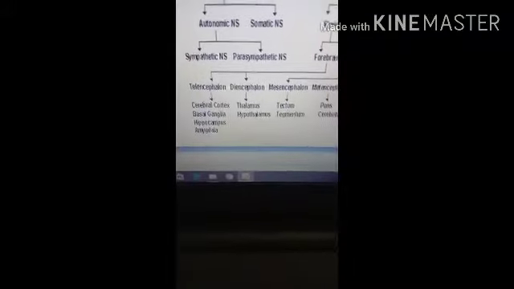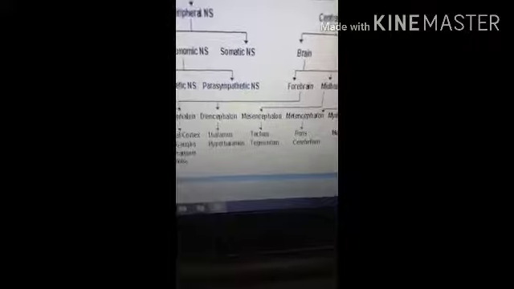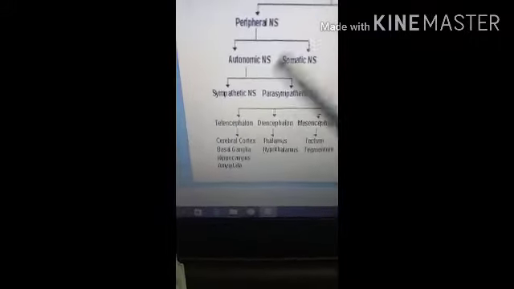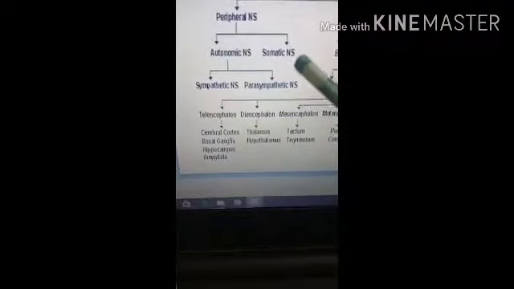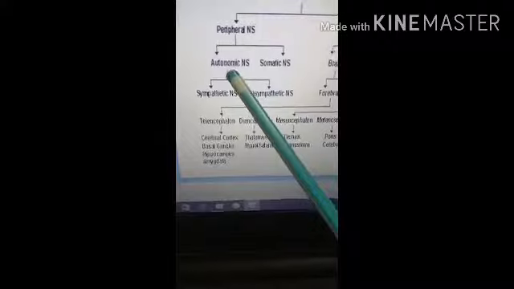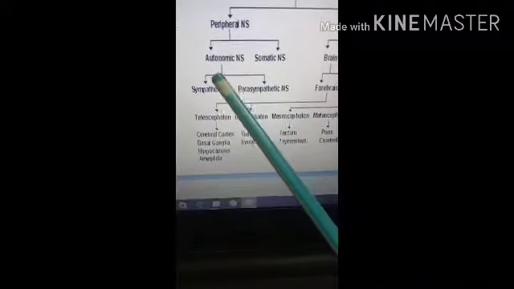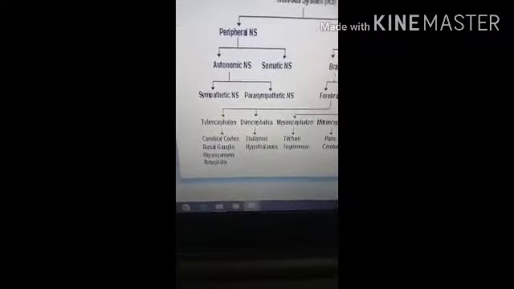So the somatic nervous system includes the skeletal muscles, the tendons, joints and the skin. And the autonomic nervous system is concerned with the innervation of the blood vessels, visceral organs and the glands.